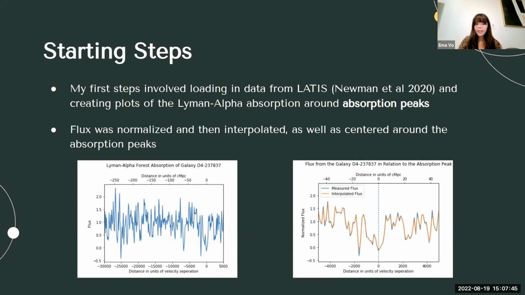That's some of the first graphs that I made, looking at individual galaxies. And then I normalized the flux. As you can see, it kind of hovers around 1, which means 100% of the flux is being sent towards us, which is what you would normally expect. But when you see the dips, that's the flux getting absorbed.